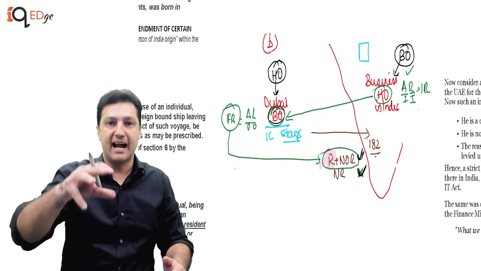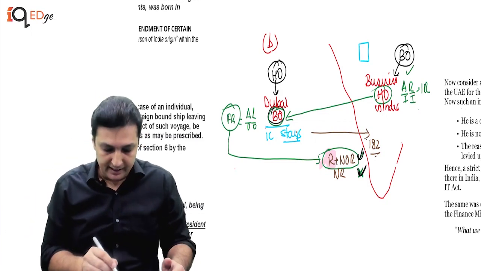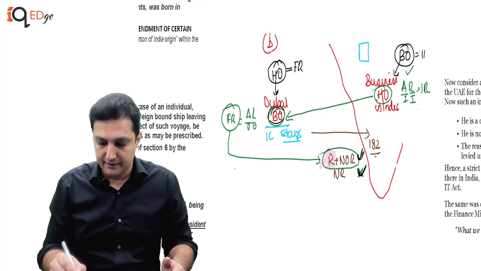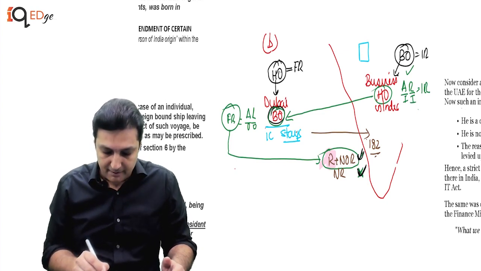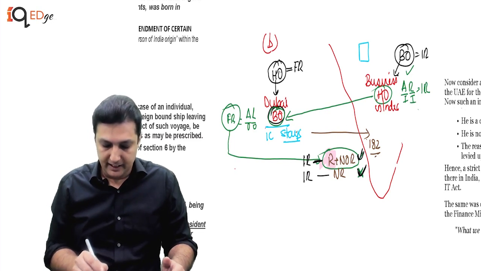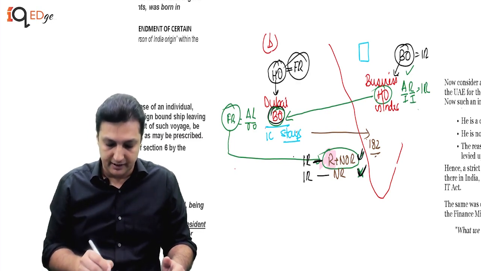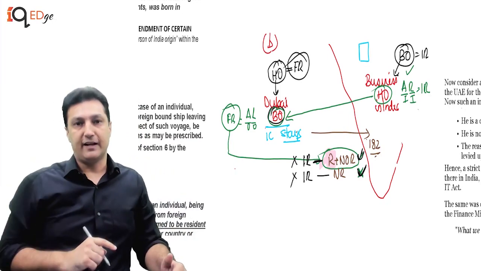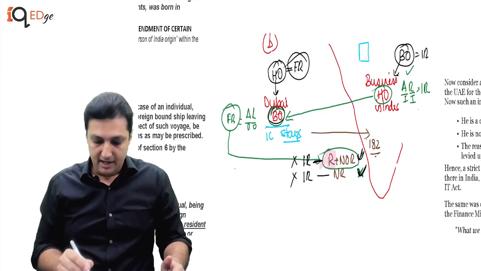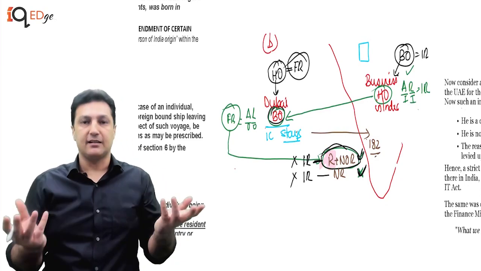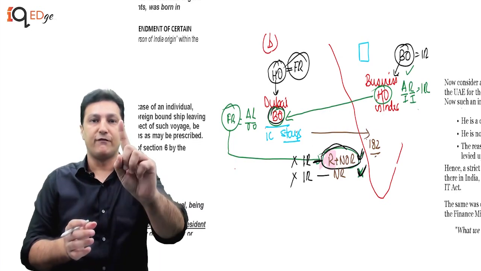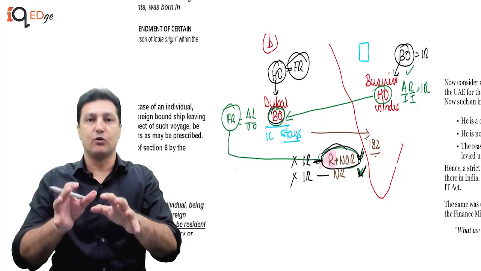So let us understand why the amendment is coming in. So he says, if this is the head office, this is a foreign receipt, this is an Indian receipt. Now in the hands of R plus NOR, the Indian receipt is accessible even in the NR, but this foreign receipt is neither accessible in the hands of NOR nor in the hands of NR, which basically means, what are they taxing NOR on? NOR is going to be only taxed on one foreign income if the business is controlled from India.